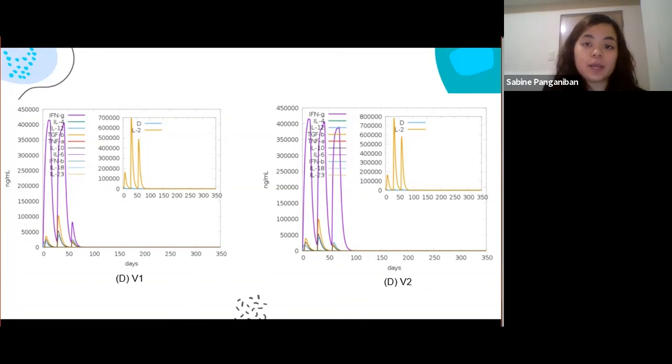The selected HTL epitopes incorporated into the vaccine are positive for IL-10 and IL-4. That is why the IL-10 and IL-4 activity can be observed in the graph. However, V2 has more reliable results than V1, since there is a high inflammatory response of IFN-gamma on the third peak, on the third injection, compared to V1. The main difference really is the identity of the adjuvant. So it is possible that the adjuvant has lost its boosting capability, as seen in V1. These results of the vaccine suggest immune memory development and natural immune protection against Marburg virus.